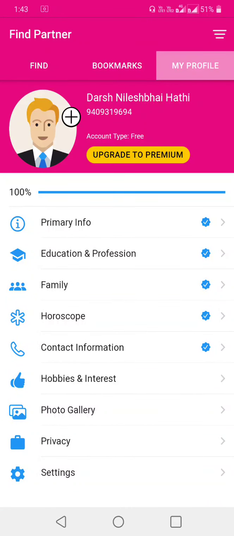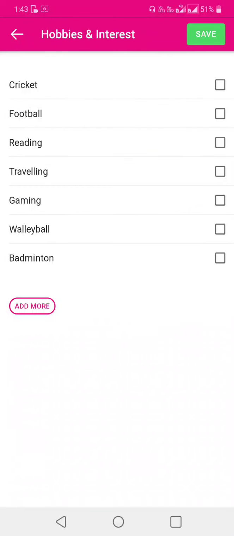Now you also have to fill in your hobby or interest. Now select the appropriate hobby you like. If you do not find your hobby in this list, then you can also add your hobby here.